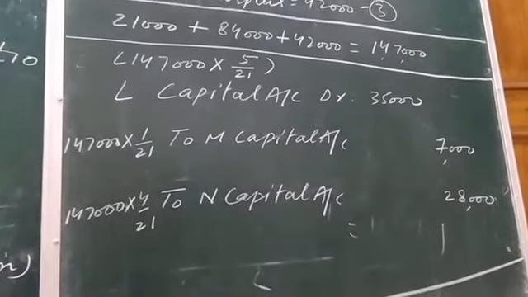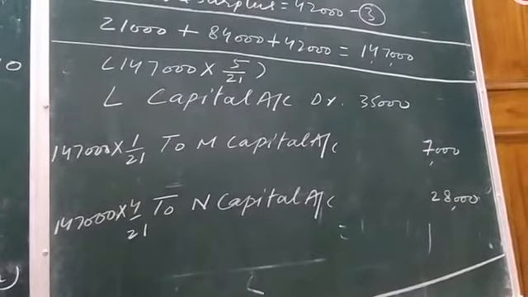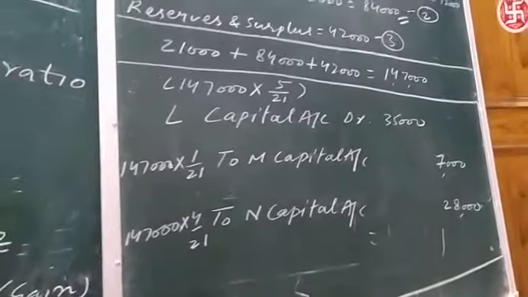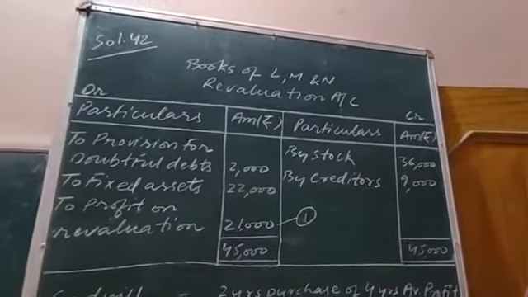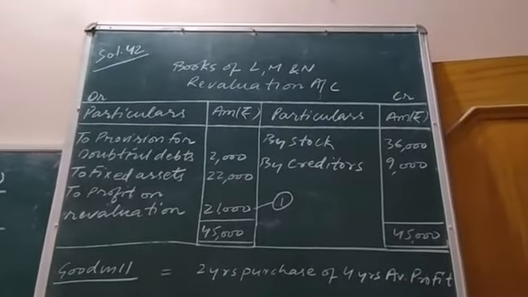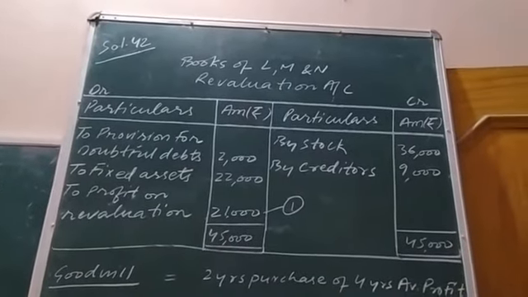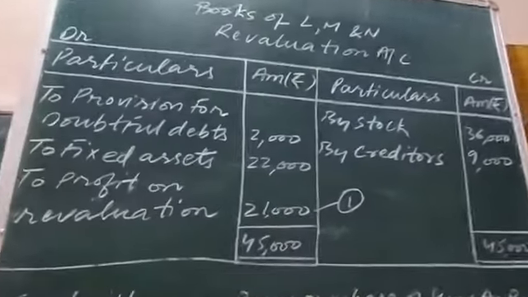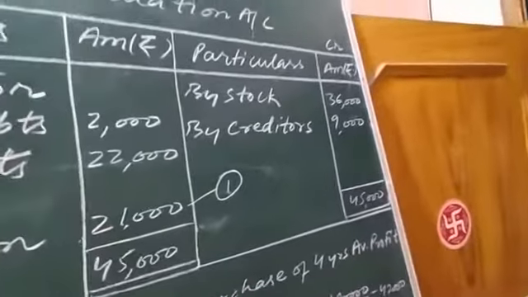Right. Now what you need to do is, first of all, find out the profit or loss on revaluation of assets and liabilities. Already I explained the procedure of preparing the revaluation account. The increase in assets is shown on the credit side and the increase in liabilities is shown on the debit side, and vice versa. Let us see the question. In the question, what is happening with the assets and liabilities?